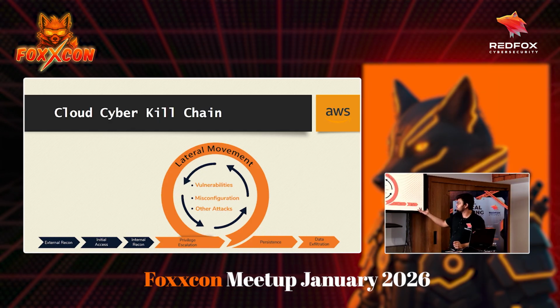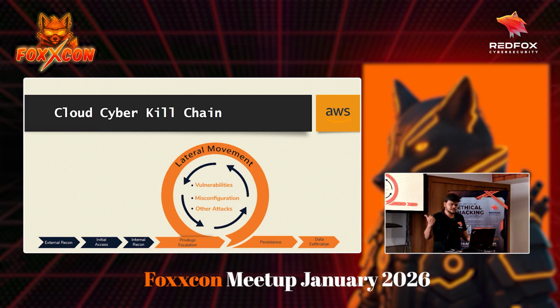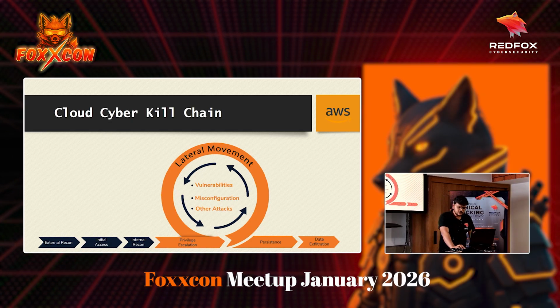It can be data exfiltration, it can be crypto mining, it can be maybe stealing credit card information, whatever. It depends on the attackers and the company goals, what they want in their network as a final goal. Okay, so that's the cloud cyber kill chain. Again, it's simple, but the techniques are more complex than that.